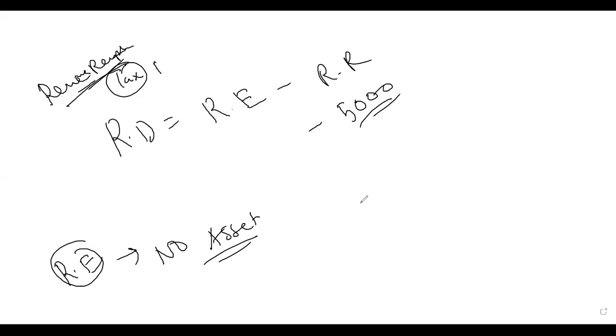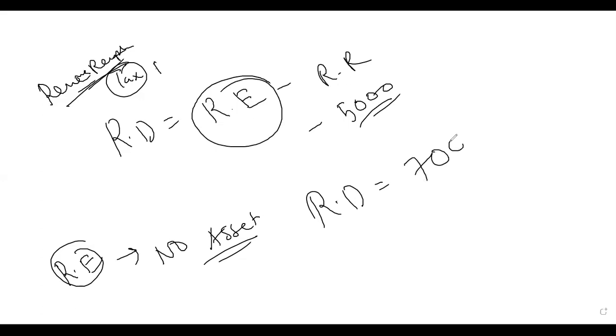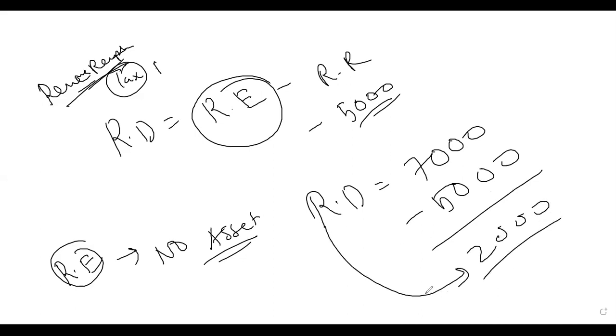So when you talk about revenue deficit, revenue expenditure is more. For example, government is spending 7,000 rupees and 5,000 rupees it is getting, then 2,000 rupees is a revenue deficit. So revenue deficit is equal to revenue expenditure minus revenue receipts. But here we are using the word effective revenue deficit.